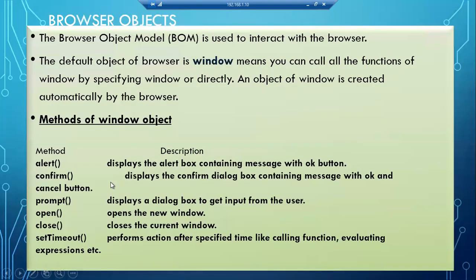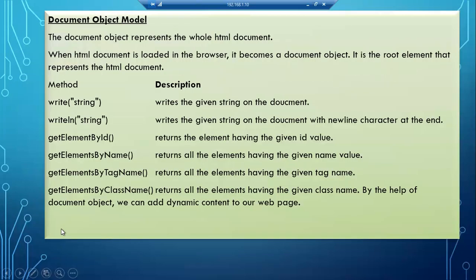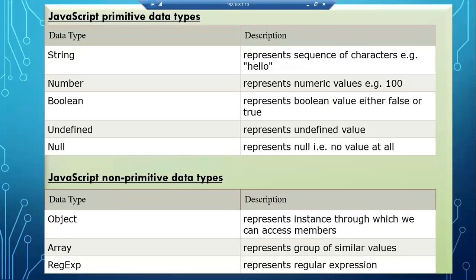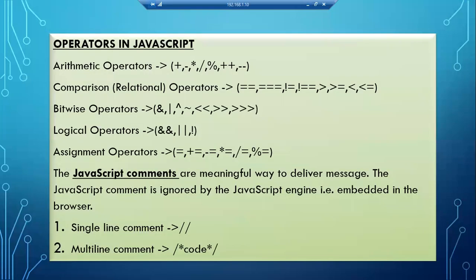Now, what are the objects available here in JavaScript? We have browser object, that is window. Okay, that is automatically created by the browser. These are the available methods for the window object. And we have document object that represents your HTML document. How these methods we are using, and which are the data types available, and what is a variable, how to create variable in JavaScript. Using these primitive types, we can use non-primitive also, we will see later.